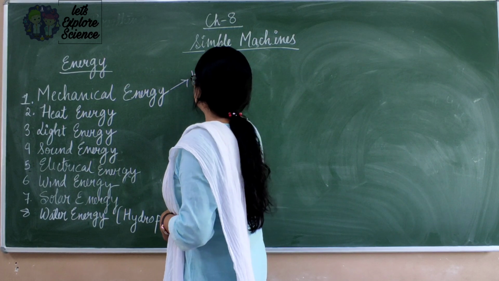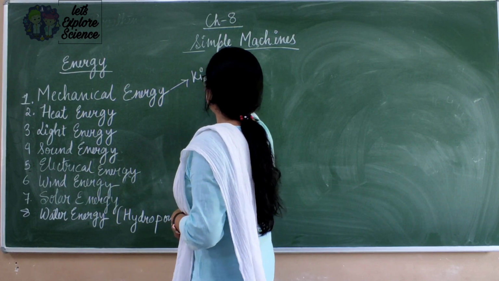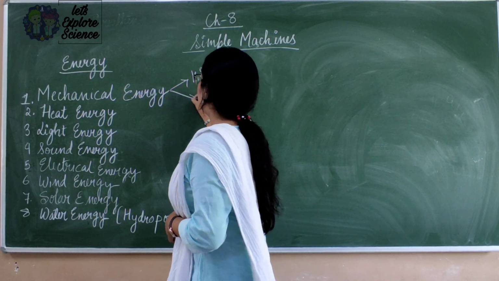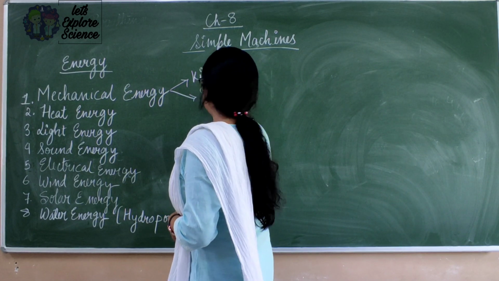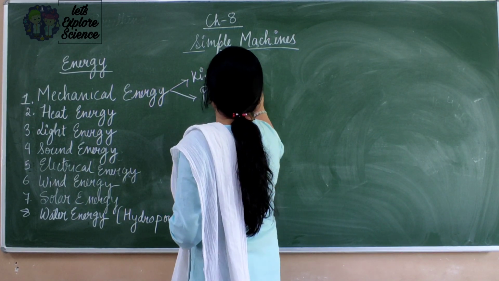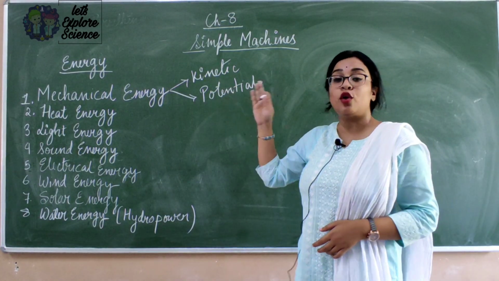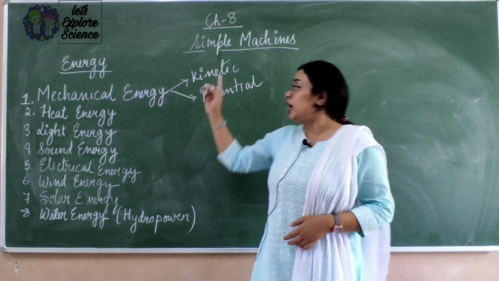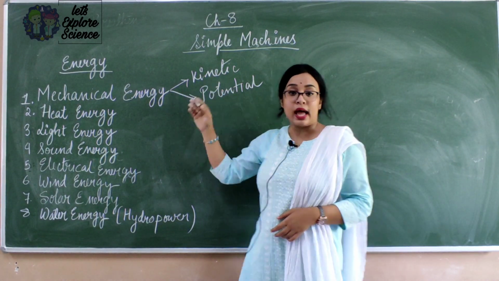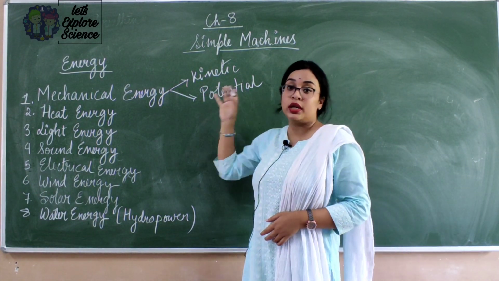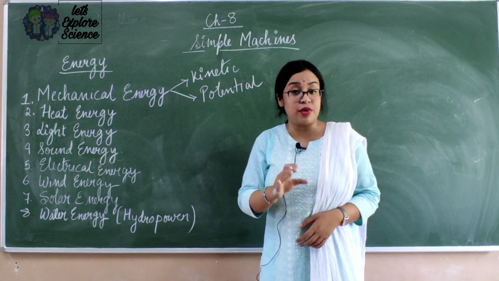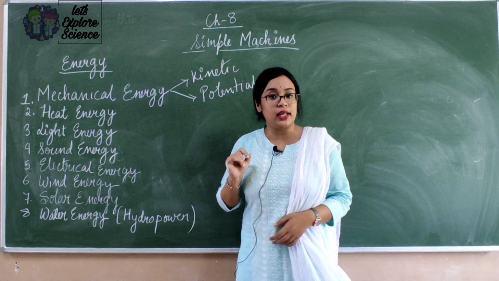One is kinetic energy, another one is potential energy. Now what is kinetic energy? The energy of an object due to its motion is known as kinetic energy, and the energy stored in a body when it is at rest is known as potential energy.